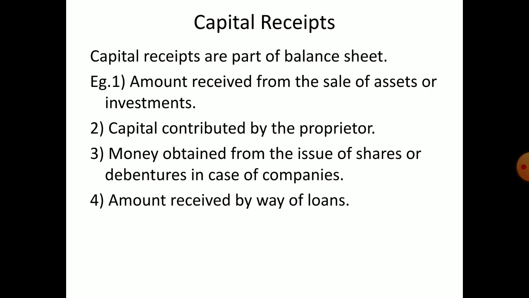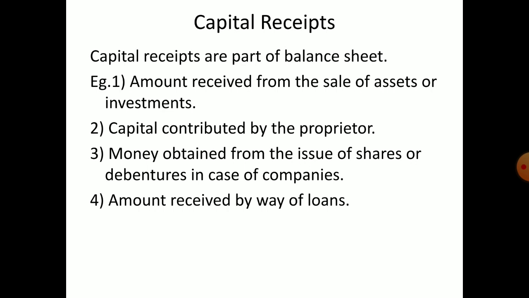Suppose, for example, the amount received from the sale of assets or investment. One machine has become old and you want to sell it in the market. When you sell that machine, you get some amount, that is called a capital receipt. We cannot take that as business income.